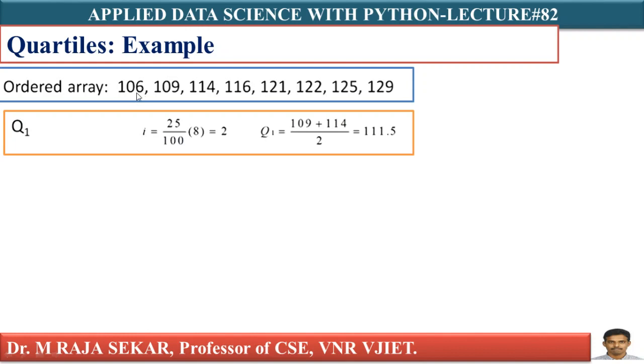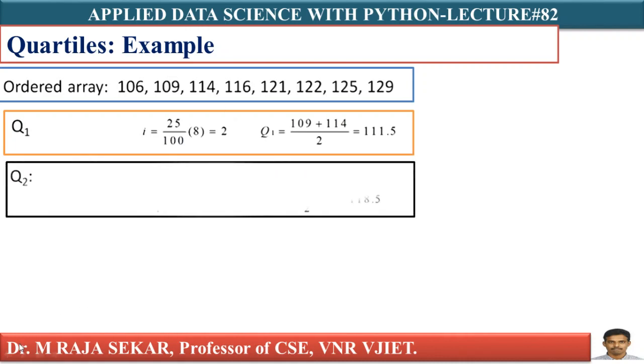First we have to find out Q1. Q1 means quartile 1. How can I find it? Q1, as I told you, is the 25th percentile. So for the location of the 25th percentile, first we have to find the location index as P by 100 into the number of observations. That formula I already discussed. Here P is 25, so 25 by 100 into number of observations.